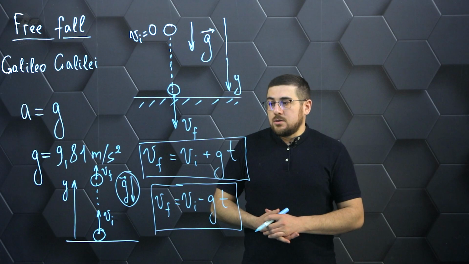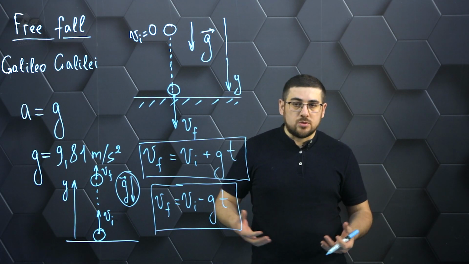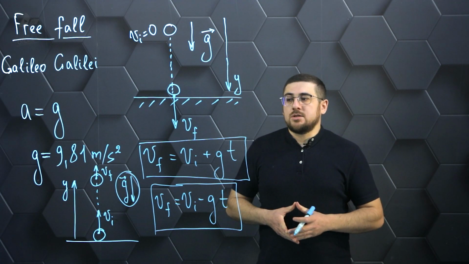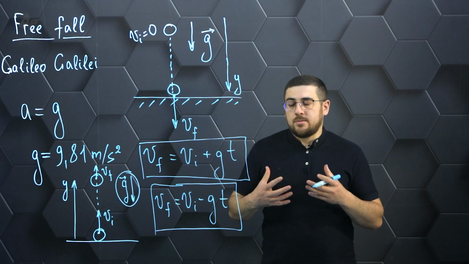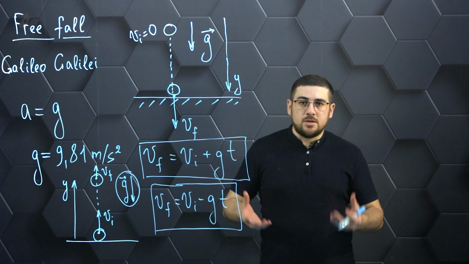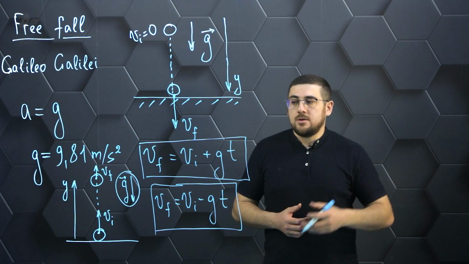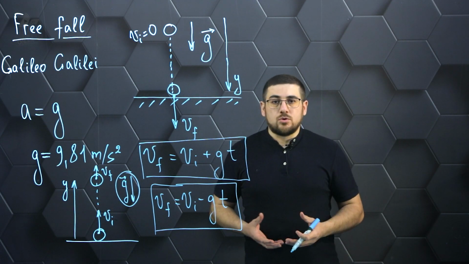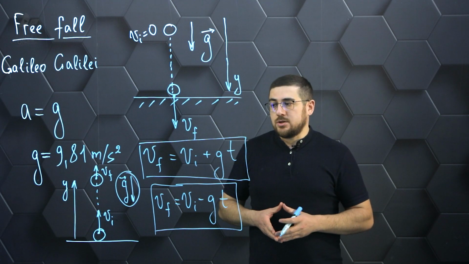This is the first mathematical treatment of this motion using the law of velocity. Of course, free fall is not just the motion of a body falling downward. That is, we must get used to this concept and realize that free fall will be called motion in any direction, regardless of whether the body falls or rises up. The most important thing is that in the process of this movement, nothing but the gravity of the earth acts on the body. This factor we will have to take into account in solving problems.